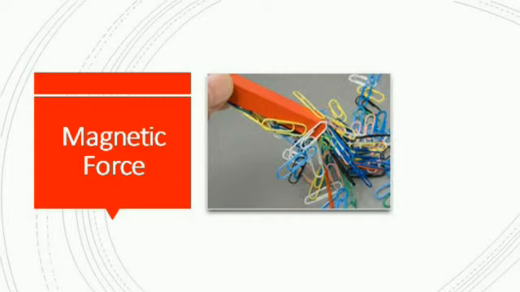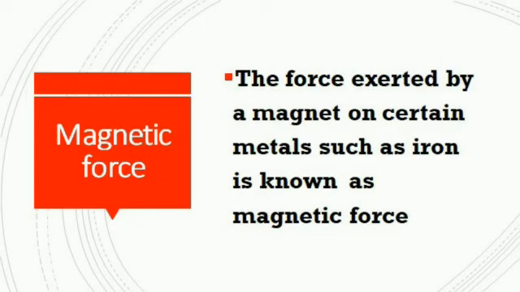It is seen that magnetic force acts even when the two objects, that is the magnet and the iron clips or paper clips, are not in contact with each other. There is no contact or interaction between the magnet and paper clips, but still the paper clips are moving towards the magnet. So magnetic force is an example of non-contact force. Here there is no interaction between the objects, so this is considered a non-contact force.